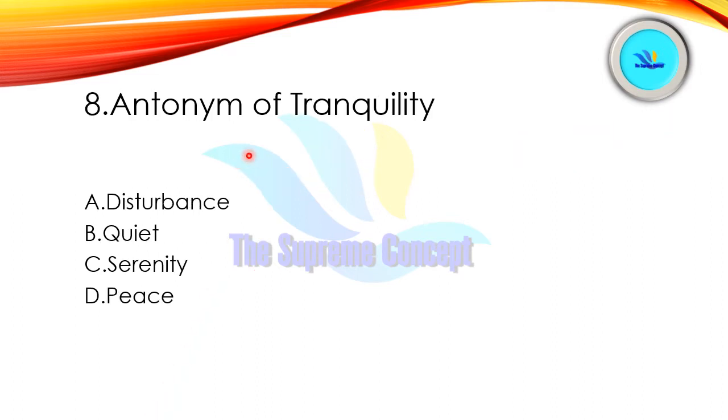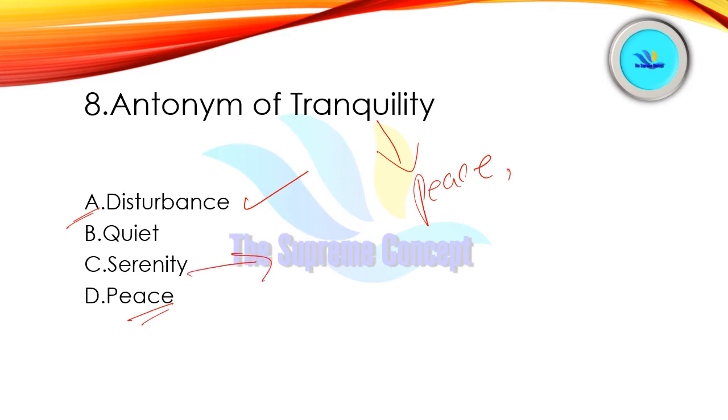Now find out the antonym of the word tranquility, and the options are as follows: disturbance, quiet, serenity, peace. Just mark your answer. I'm giving a few seconds. Yes, option number A is correct here. Disturbance. See, tranquility means peace. Or we can say serenity or calmness.